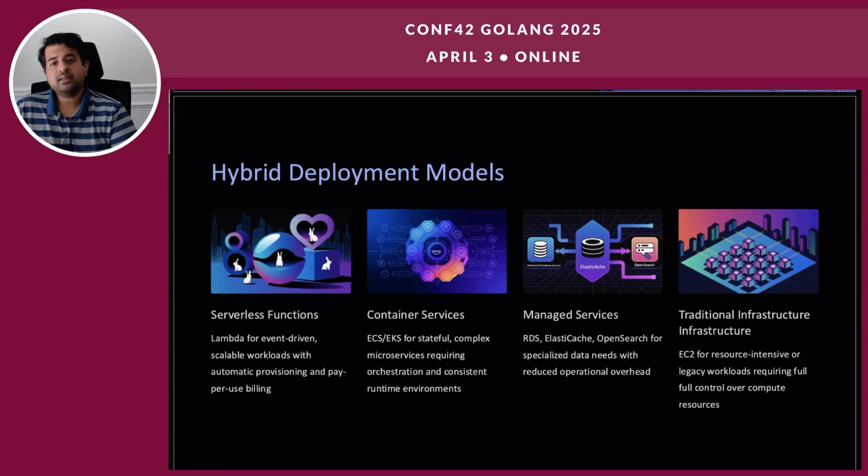So effective migration strategies in general combine serverless components with containers and traditional infrastructure to optimize each service based on specific requirements rather than forcing a single architectural pattern across all the components. Specialized workloads with unique needs, such as long-running processes, GPU acceleration, memory-intensive operations, or legacy components can still remain on EC2, while new features leveraging serverless technologies can move to AWS. This incremental approach delivers immediate benefits while maintaining system stability throughout the migration.